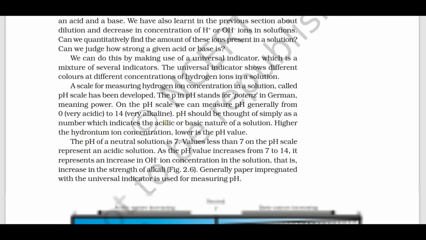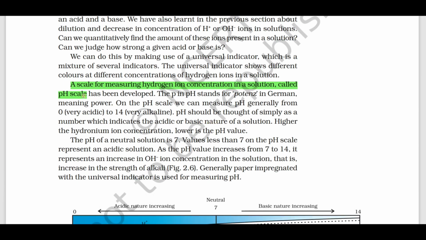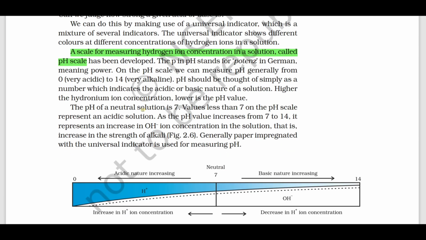How strong are acids or bases? It is measured by a scale called what? pH scale. A scale for measuring hydrogen ion concentration in a solution is called the pH scale. pH scale ranges from 0 to 14. 0 to 7 is acidic in nature, 7 to 14 is basic in nature, and 7 is what? Neutral solution.